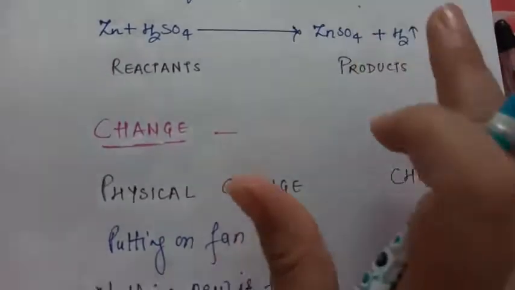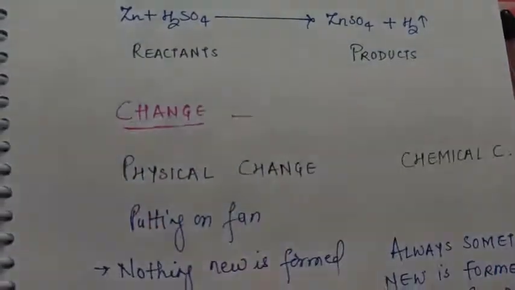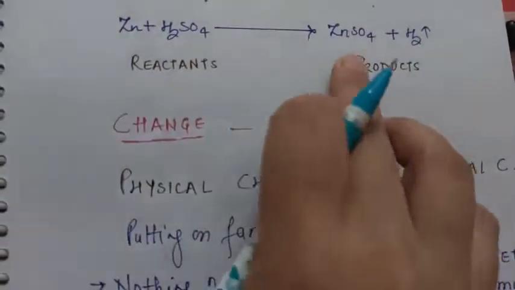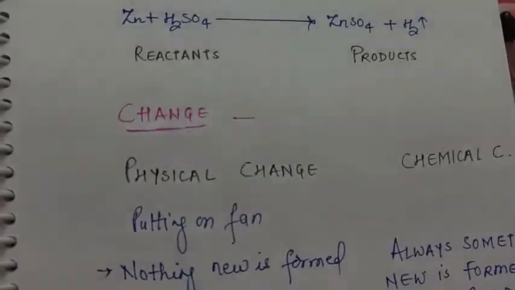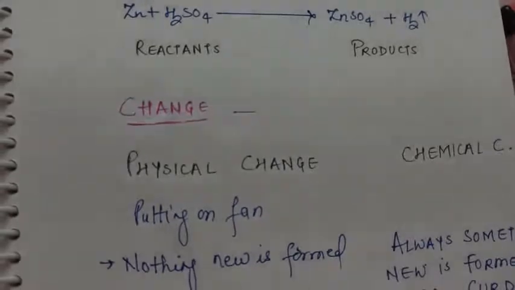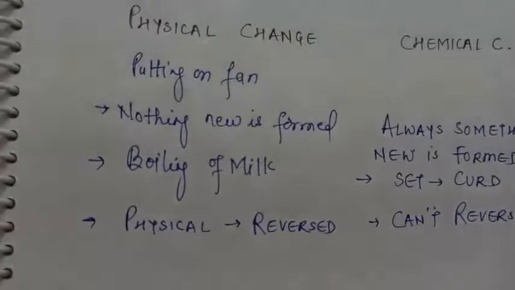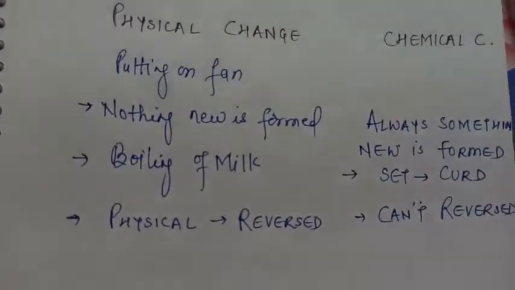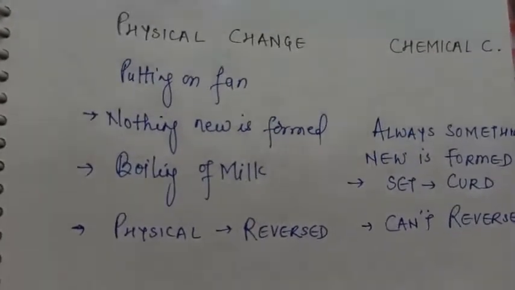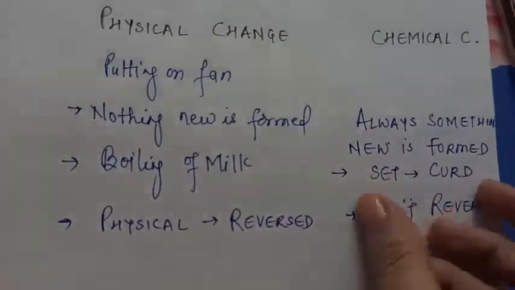मतलब किसी भी रिएक्शन में लेफ्ट टू राइट जाना पॉसिबल है, बट राइट टू लेफ्ट आना पॉसिबल नहीं है. There are certain exceptions wherein the going forward and backward both is possible. They are called as reversible reactions, but they are actually out of the scope of class 10th syllabus, so you can leave it. You can just assume that chemical changes or the chemical reactions cannot be undone. You cannot undone them. Once they are done means done. Product is formed. Now you cannot get back the reactant. You can assume and you can learn this example.